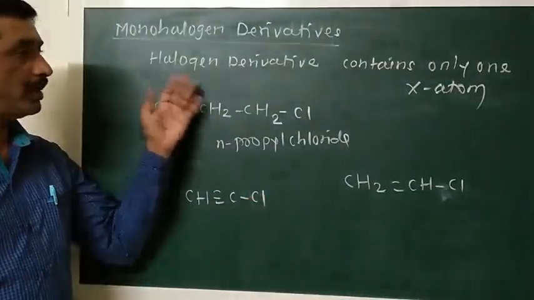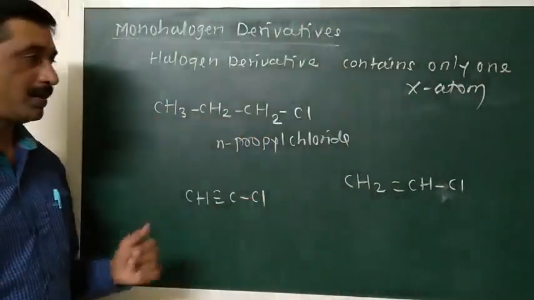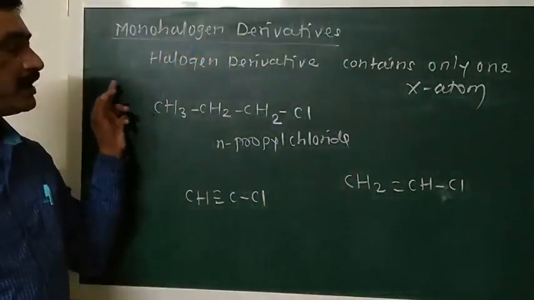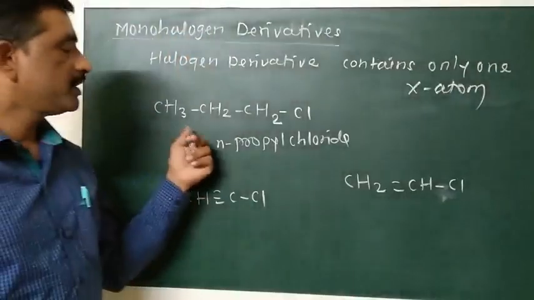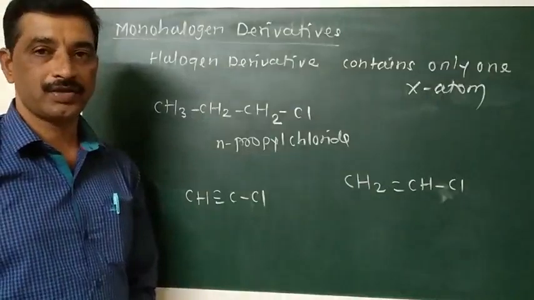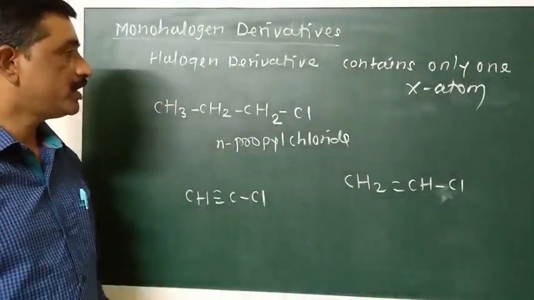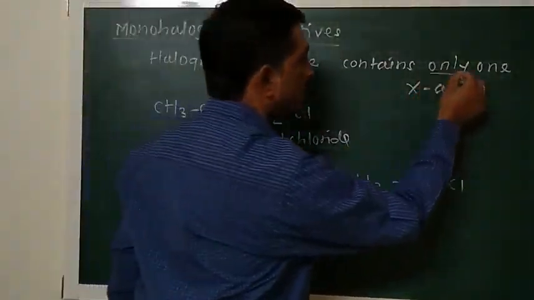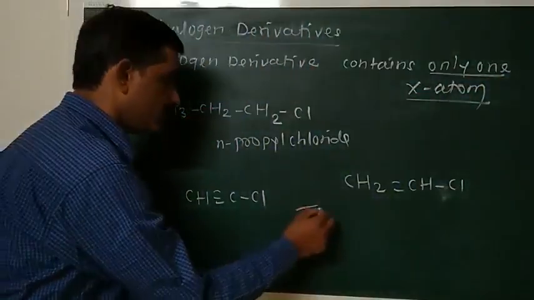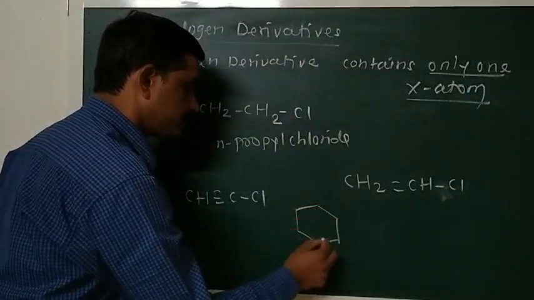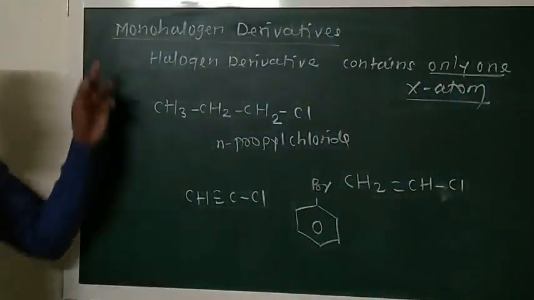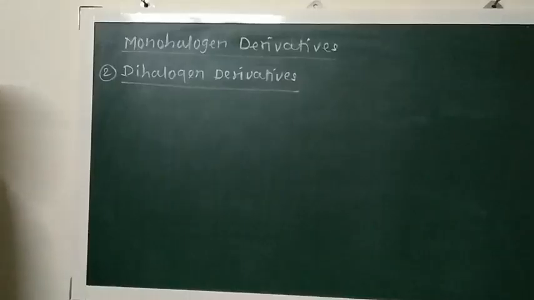It is also a monohalogen derivative of this hydrocarbon. So what are monohalogen derivatives? The halogen derivative obtained by replacement of one hydrogen atom of hydrocarbon by one halogen atom. All these monohalogen derivatives contain only one halogen atom. These are some examples. Another example, bromobenzene, is also an example of this monohalogen derivative.